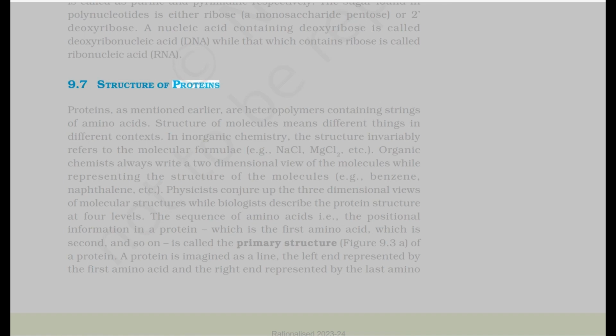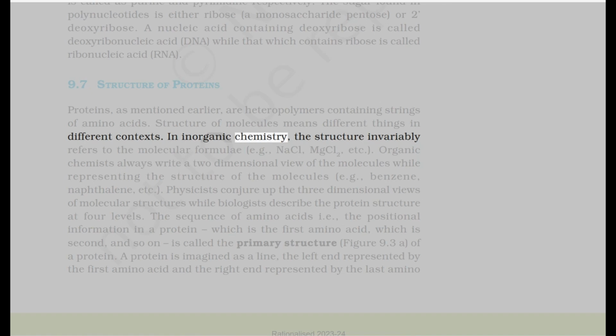9.7 Structure of proteins. Proteins, as mentioned earlier, are heteropolymers containing strings of amino acids. Structure of molecules means different things in different contexts.